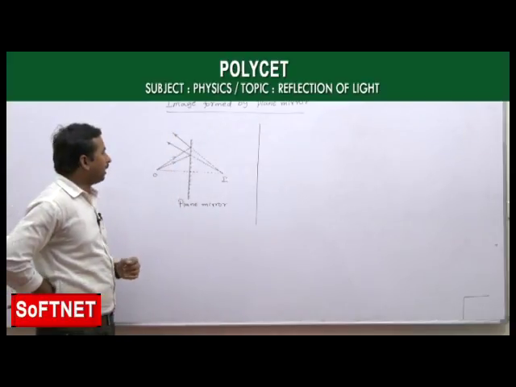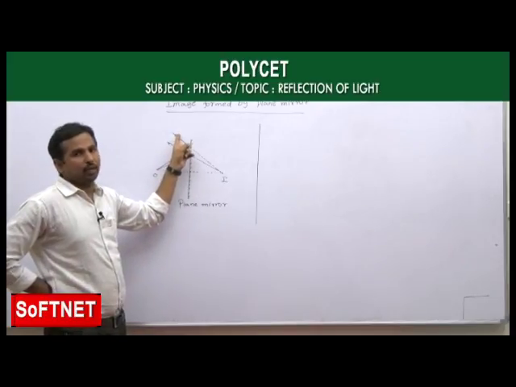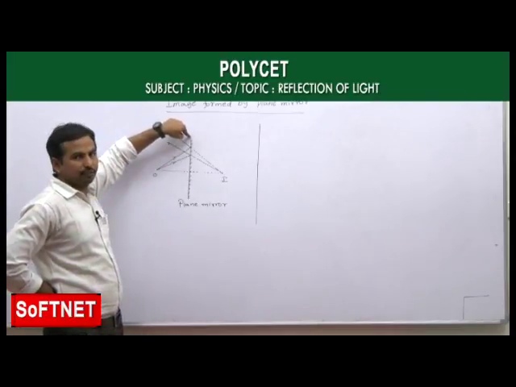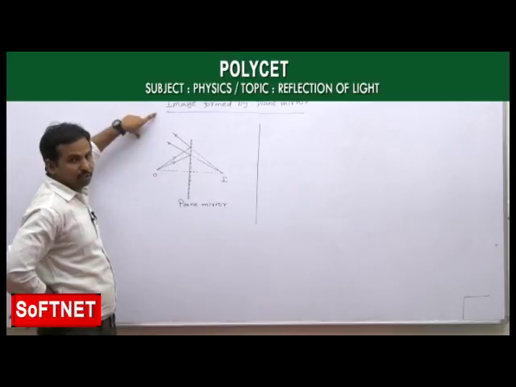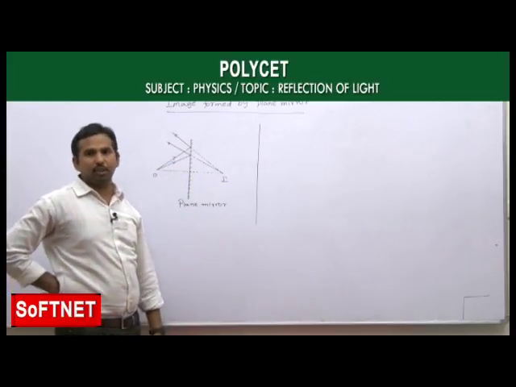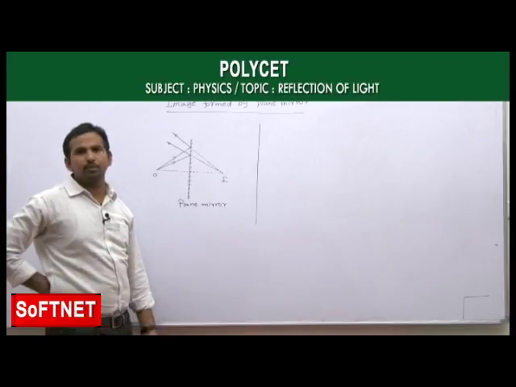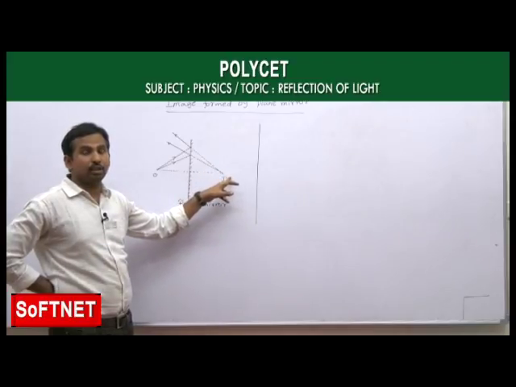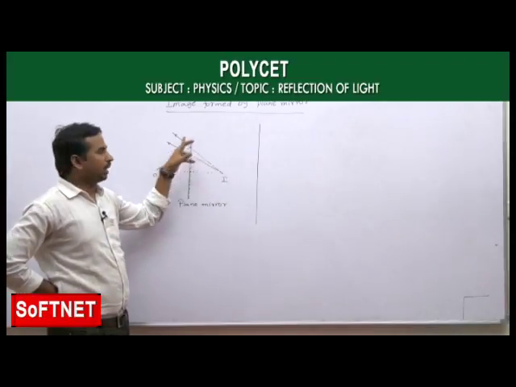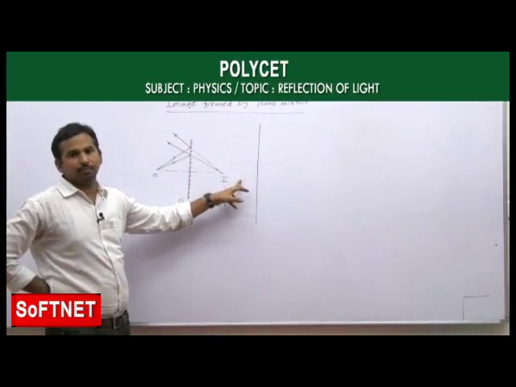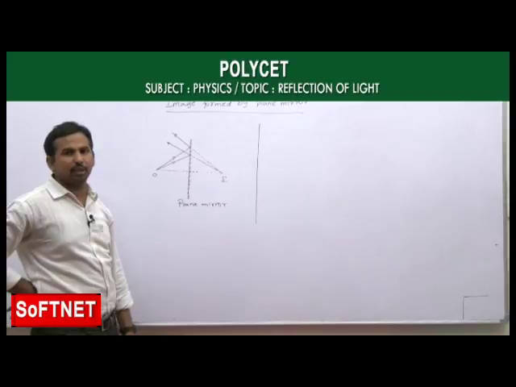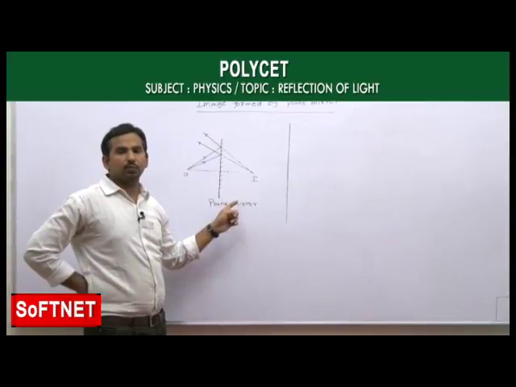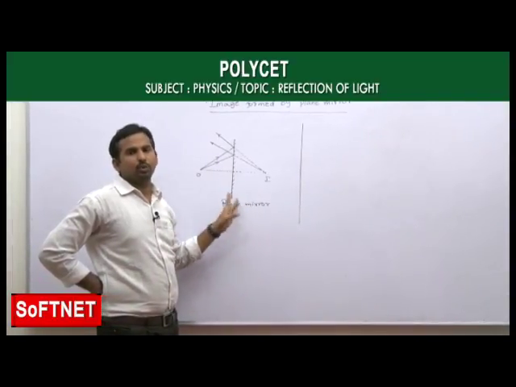And we know that the angle made by the incident ray is equal to the angle made by the reflected ray. So after reflection from the plane mirror surface, the light rays diverge away from each other. As the light rays are diverging away from each other, they never meet at a point. That is why the light rays appear to meet at a point, that too behind the mirror. As the light rays appear to meet behind the mirror, this formation of image we call a virtual image. So the image formed by the plane mirror is a virtual image.